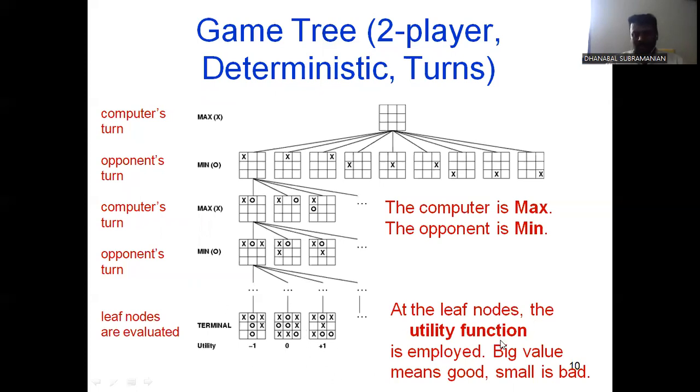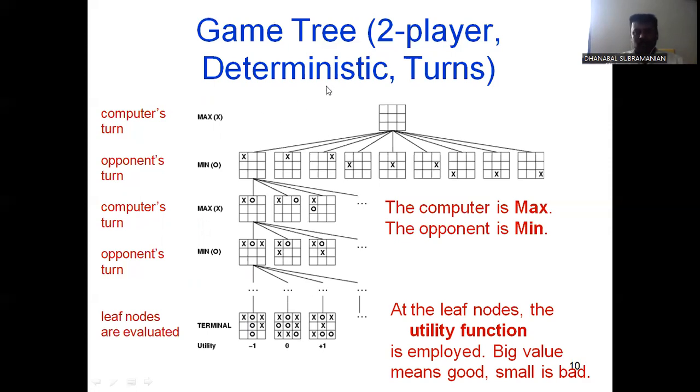At the leaf node, the utility function is employed. A big value means good, a small value means bad. Plus 1 means good, 0 means okay, minus 1 means bad. This is based on the value. If you are the winner, you receive plus 1. If you are in second position, you receive 0. If you are the loser, you receive minus 1.